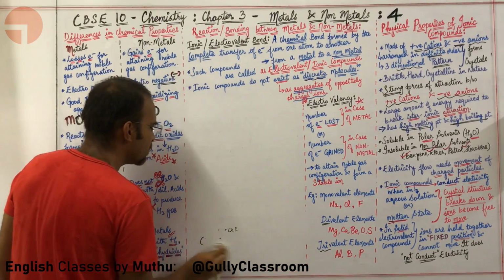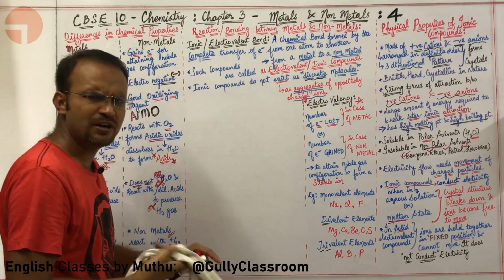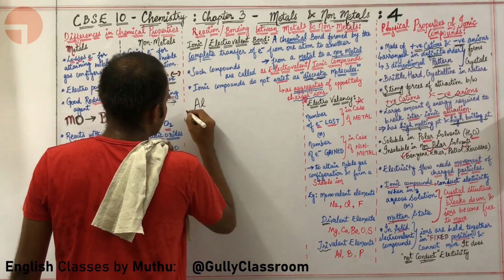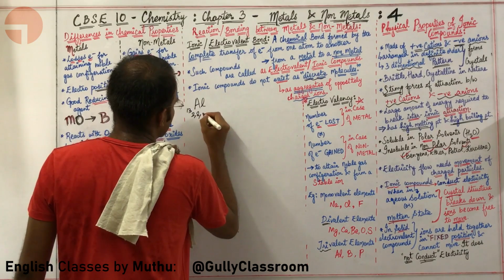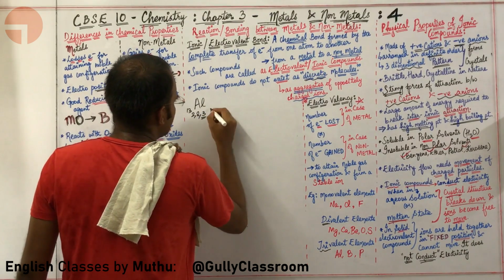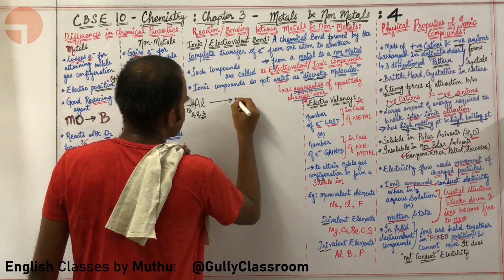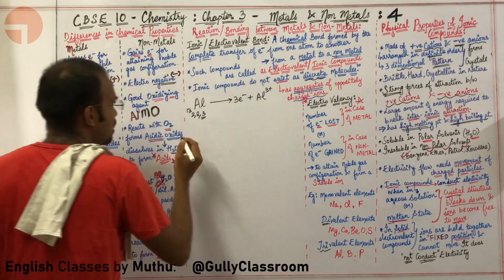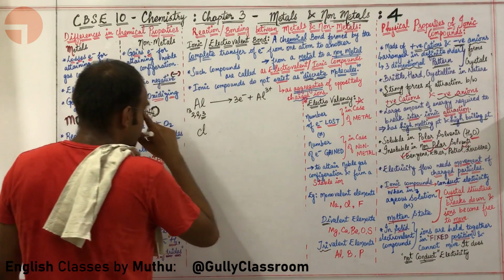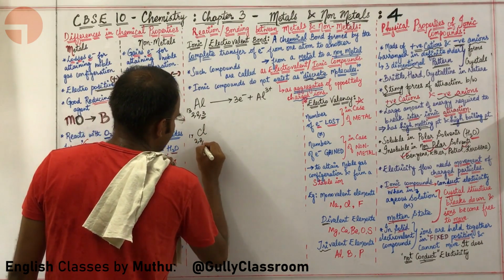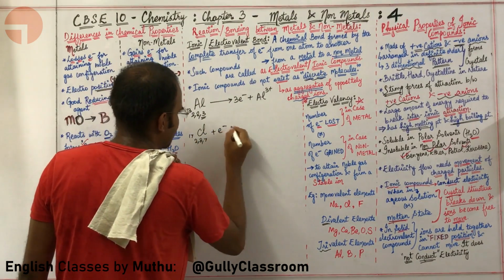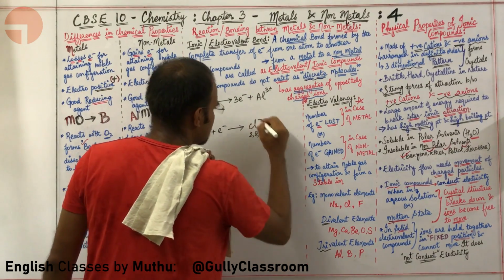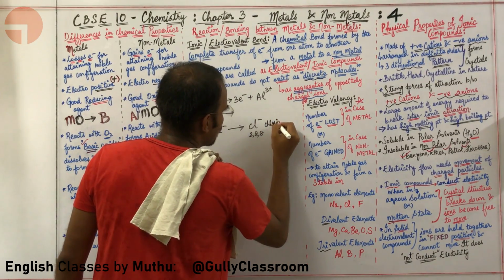Okay, what is the atomic number of aluminium? Sir, the atomic number of aluminium I think is 13. So, aluminium atomic number 13, electronic configuration 2, 8, 3. Aluminium will lose these 3 electrons present in the valence shell in order to form the Al3+ ion. What about chlorine? Chlorine atomic number is 17, 2, 8, 7. It will gain 1 electron in order to form Cl−, 2, 8, 8, argon configuration, which is your chloride ion.